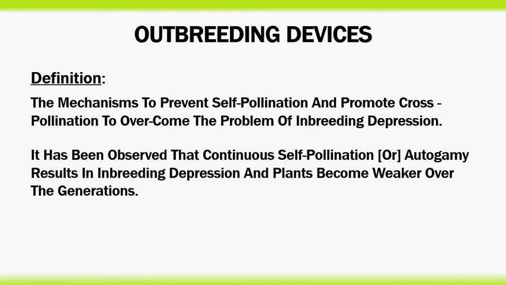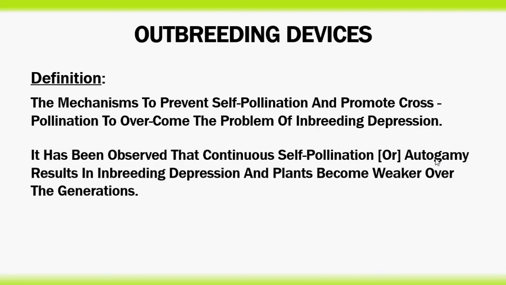It has been observed that continuous self-pollination or autogamy results in inbreeding depression and plants become weaker over the generations. So let's observe this point again. Continuous self-pollination or autogamy. Let's recollect what autogamy is. Pollination within a flower. That means the pollen grains of the same flower fall onto the stigma. That means there is no genetic variation during autogamy.